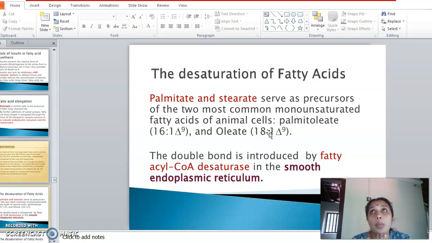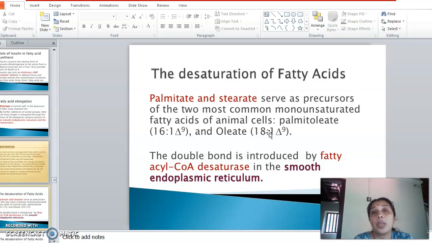Now, to make a trienoic acid containing 3 double bonds, we cannot introduce all 3 double bonds in the first step. First, we introduce a double bond at the 9th position, followed by the 6th position, we introduce the next double bond. It is followed by the 3rd position, we introduce another double bond.